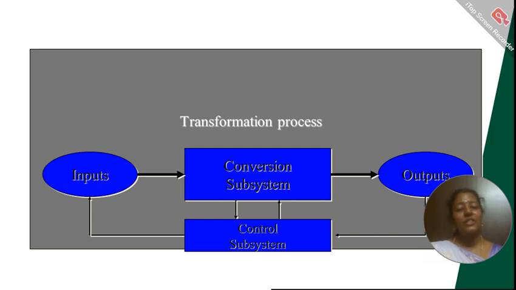This conversion subsystem is called the production, wherein these inputs are processed to reach the outputs. Outputs can be either finished products or services. This conversion subsystem is controlled by a control subsystem. These control subsystems are the various management functions which control the entire production process.